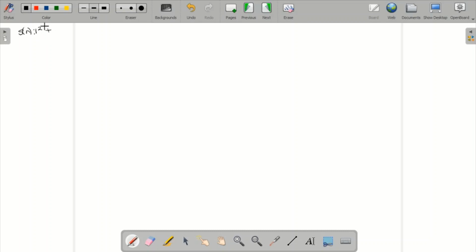So s of n: 1 square plus 3 square plus 5 square plus so on plus 2n minus 1 whole square is equal to 1 by 3 into n, 2n minus 1 and 2n plus 1, for all integers n greater than or equal to 1. So let us directly write the basic step.